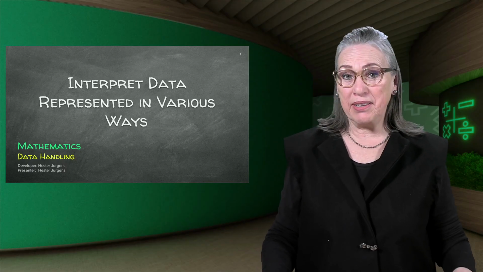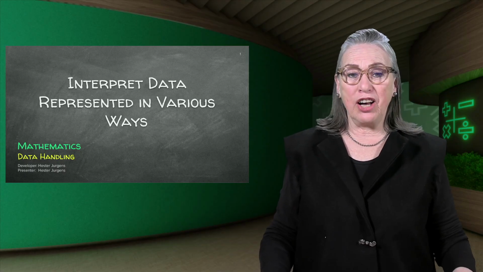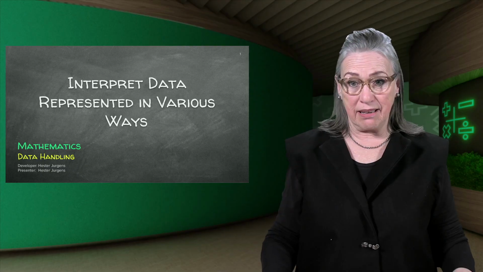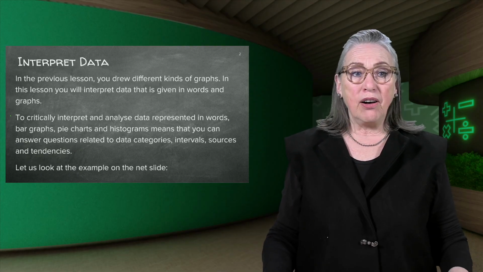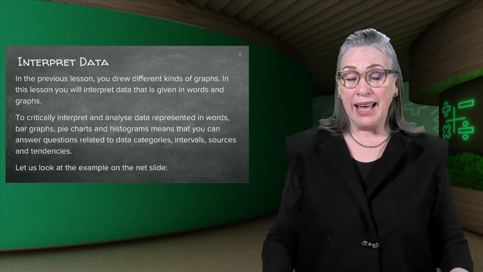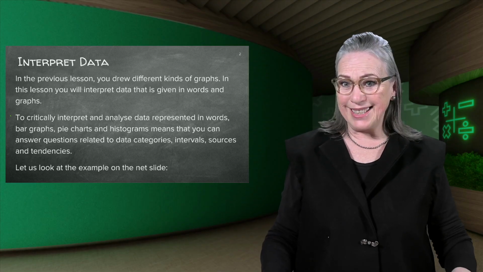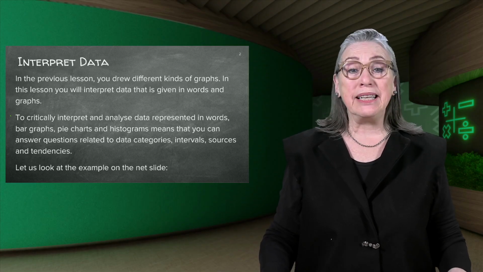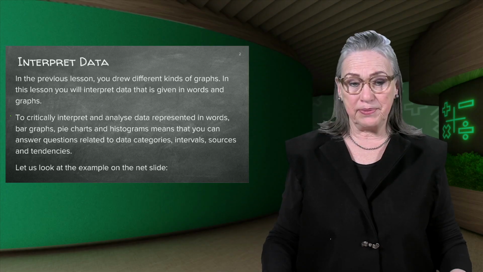So we're still busy with our series on data handling, and today we are going to interpret data represented in various ways. Now, in the previous lesson, you drew different kinds of graphs. Can you still remember that? In this lesson, you will interpret data that is given in words and graphs.